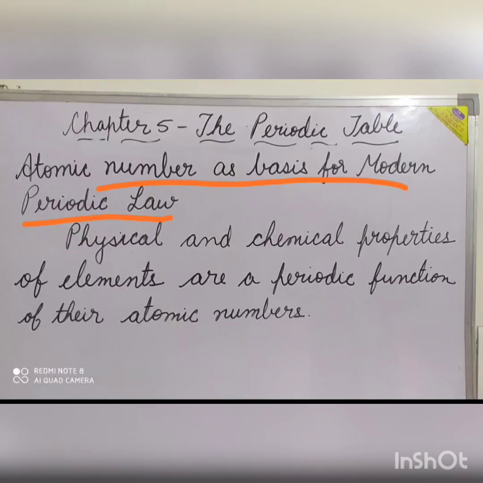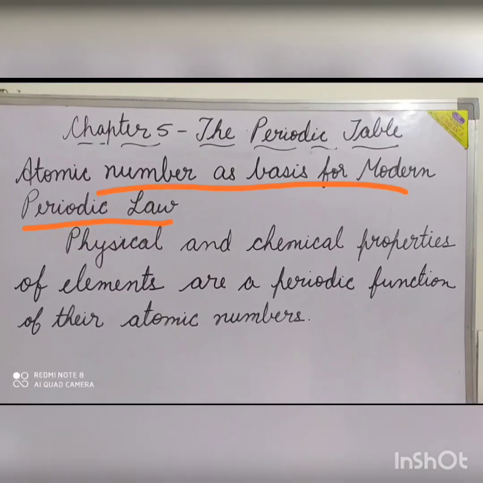By this, he concluded that the number of positive charge present in the nucleus of an atom is the most fundamental property of an atom. The number of unit positive charge present in the nucleus of an atom of a particular element is called the atomic number.